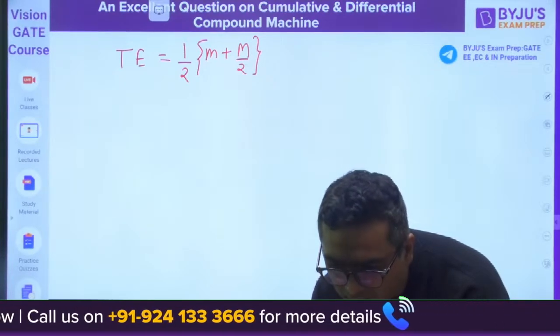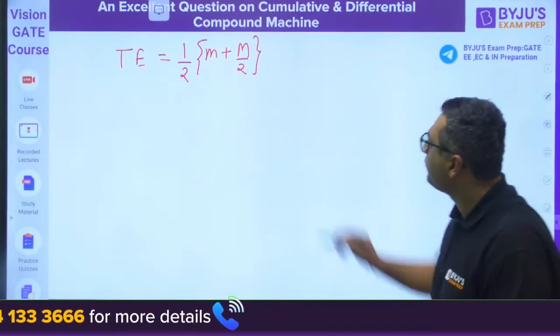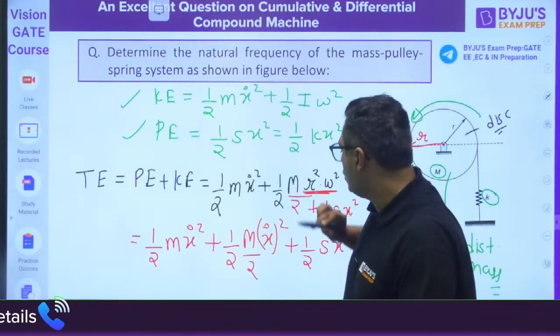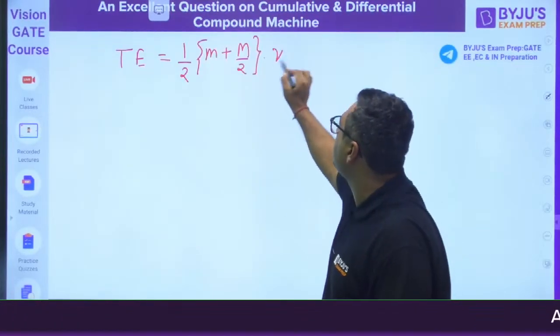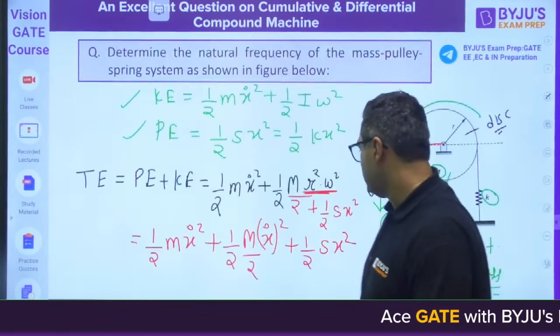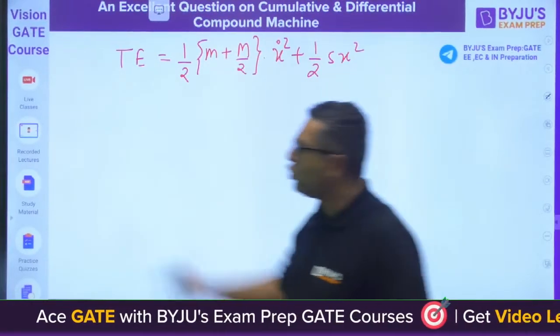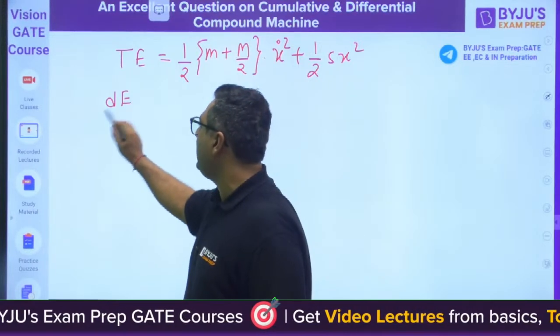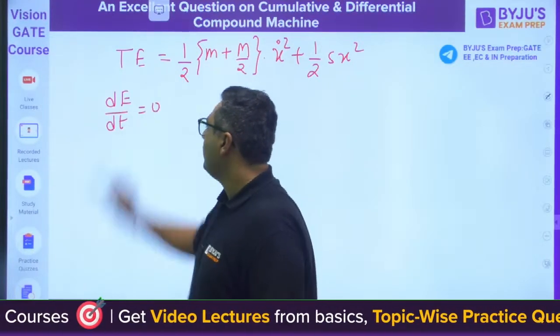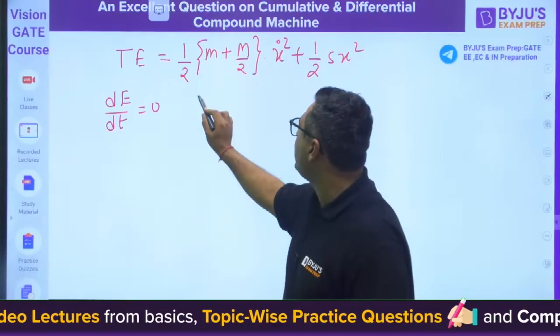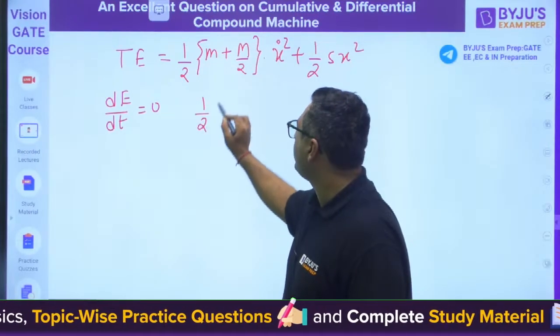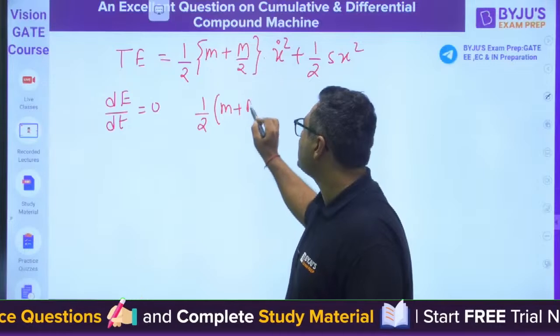Into x dot square plus I am having half Sx square. Now total energy is constant, so dE by dt will be 0. When I do dE by dt equal to 0, it is going to be 1 by 2 m plus capital M by 2.